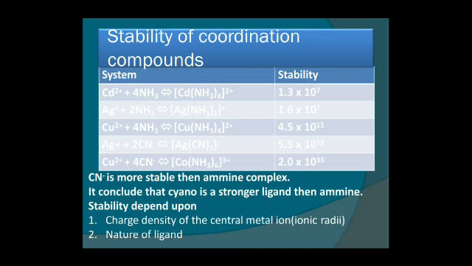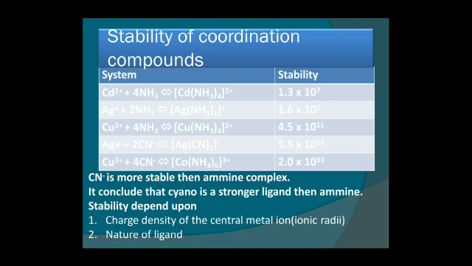If a ligand has a more electronegative element, then the ligand will be weak. A few examples: cyanide ion has the maximum stability, 5.5 into 10 to the power 18, and ammonia has the minimum stability.